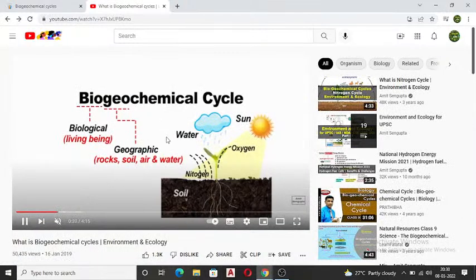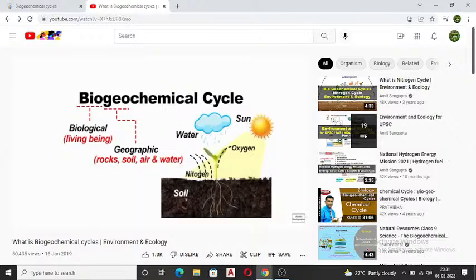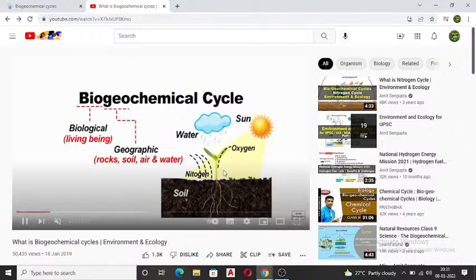This is about only nitrogen. When we are talking about biogeochemical cycle, as I said, biological, that is living beings, comes under that, whether plants, animals, or even humans and microorganisms. Geographic, rock, soil, air, water comes under this. And chemicals can be some of the elements that we have just seen: nitrogen, oxygen, carbon, all these components being the elements that are seen in the biogeochemical cycle.